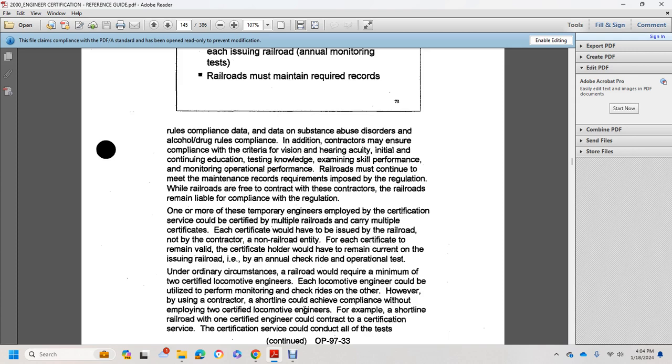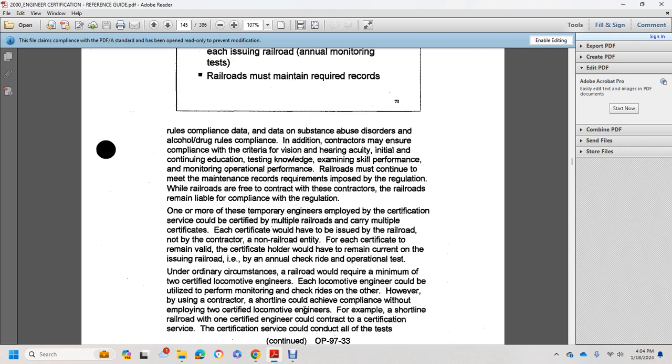The railroad must continue to meet the record maintenance requirements imposed by the regulation, though railroads are free to contract with these contractors. The railroads remain liable for compliance with the regulation. One or more temporary engineers certified with multiple railroads would require multiple certificates. Each certificate would have to be issued by the railroad, not by the contractor, a non-railroad entity. For each certificate to remain valid, the certificate holder would have to remain current on the issuing railroad's